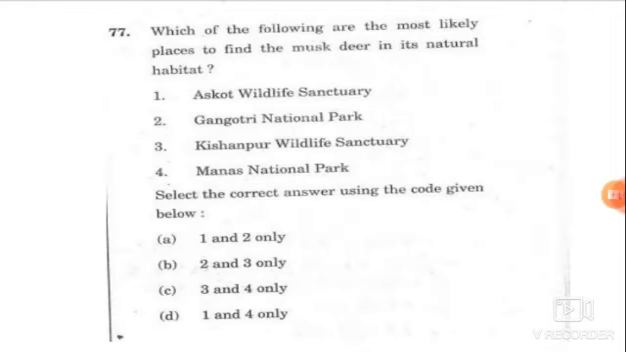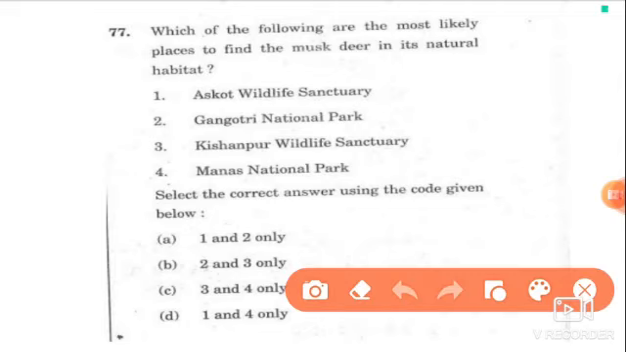Next question is, which of the following are the most likely places to find the musk deer in its natural habitat? The natural habitat of musk deer is the Himalayas. So if we know the location of these national parks, we can easily eliminate and get the answer. For example, Kishanpur Wildlife Sanctuary is in Uttar Pradesh. Manas is Assam. So by eliminating 3 and 4, we get the answer, which is A, 1 and 2.